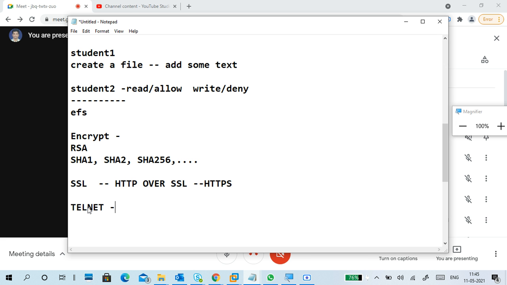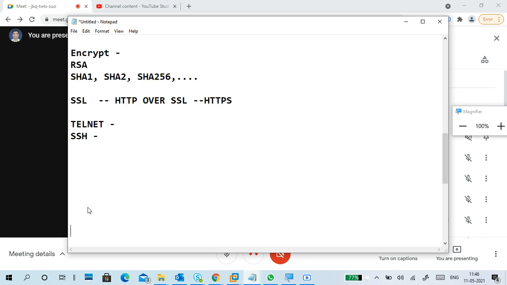Telnet is also a remote connection, right? So whenever you access a remote PC from our PC, we can use Telnet. Similarly, we can use SSH. Like when you connect to your Linux machine with PuTTY, you use SSH, right? So what is this SSH? It is also a remote connection, but SSH uses an encryption technique to encrypt the data. So the data is secure, and no one will tamper with your data.